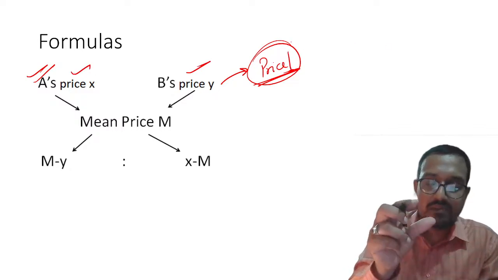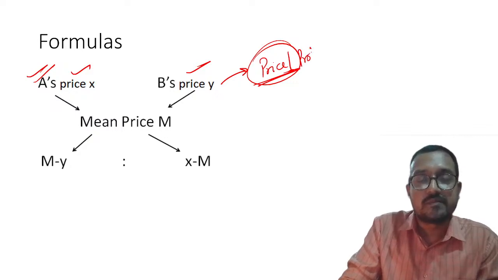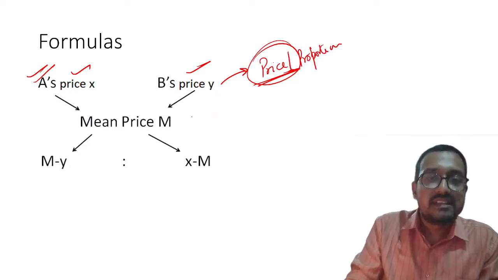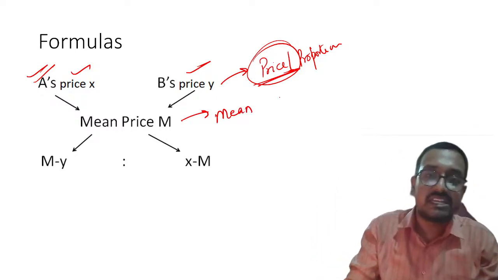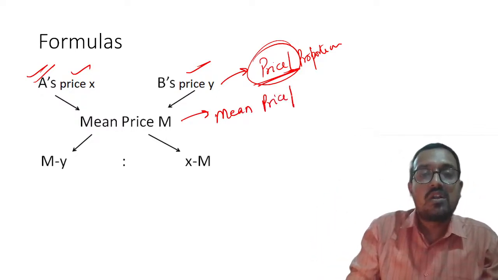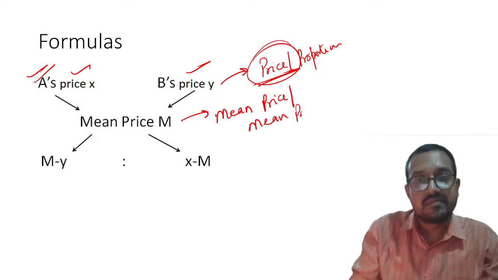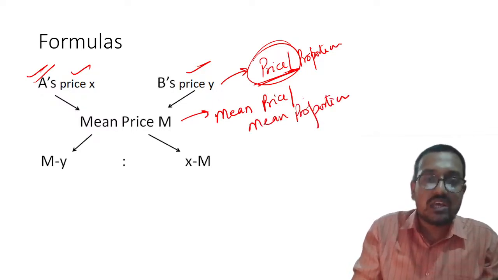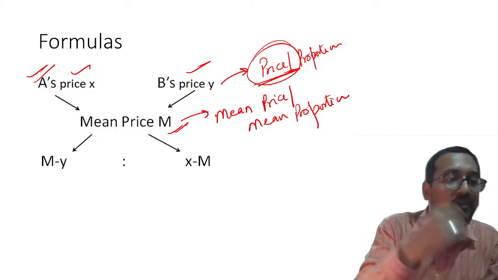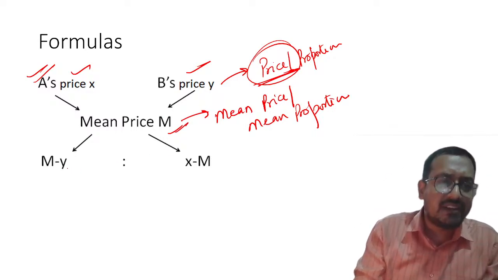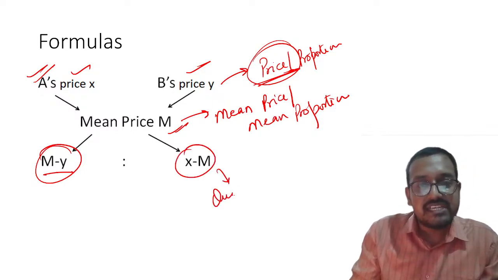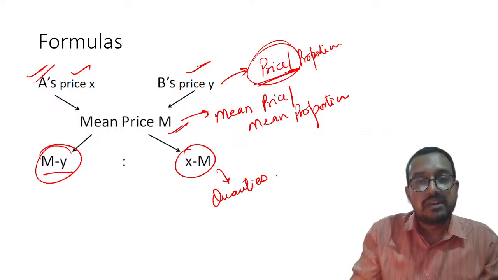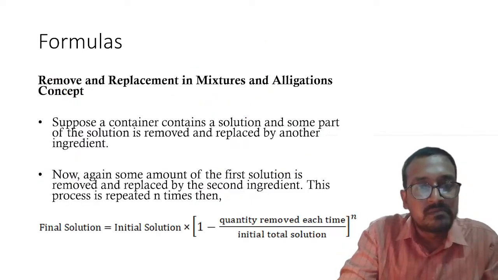The proportion of two entities will become the mean price or mean proportion, which happens after mixing is done. Although this methodology can be easily derived using the average related method, what you get is the quantities mixed from each solution. I hope this is extremely clear.